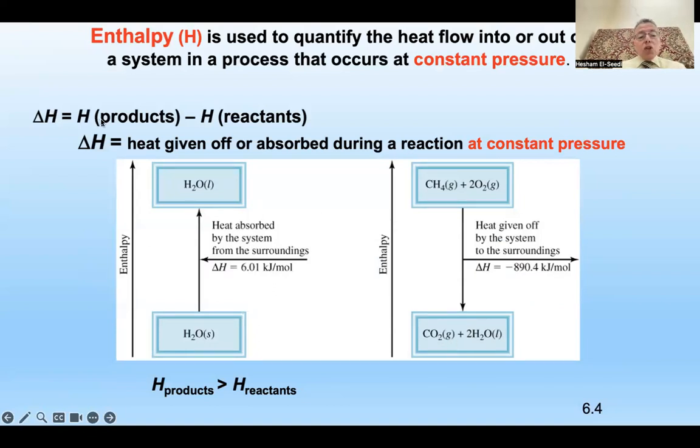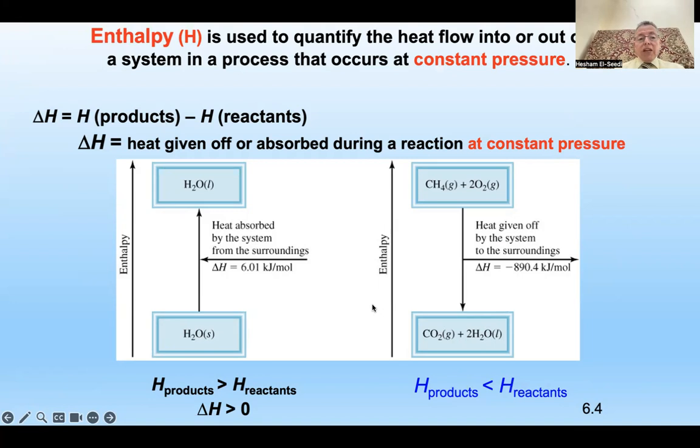So delta H equals H product minus H reactant. I think now it is clear for you, this example about enthalpy, which is usually quantified by heat flow into or out of the system in a process that occurs at constant pressure.